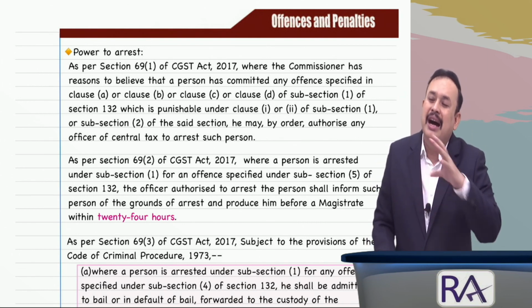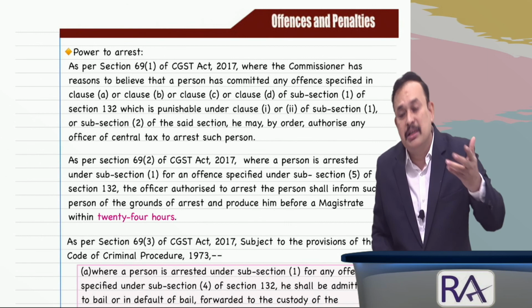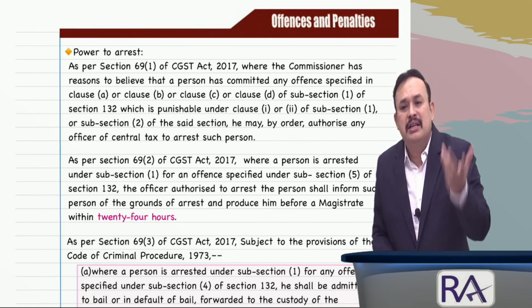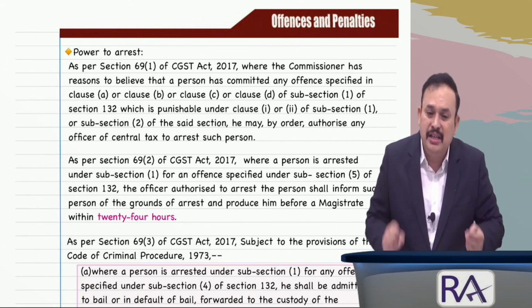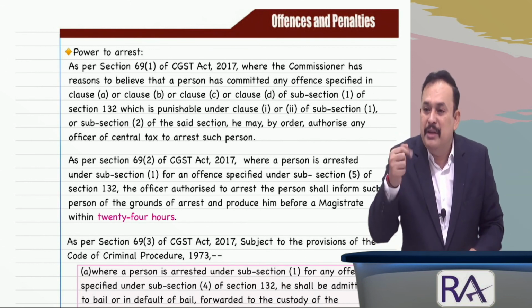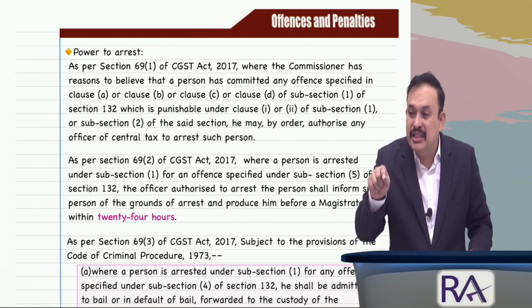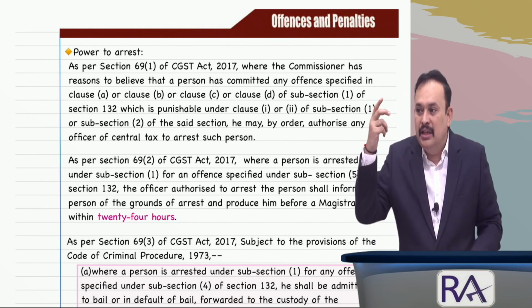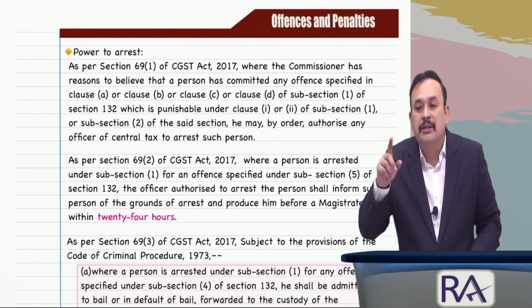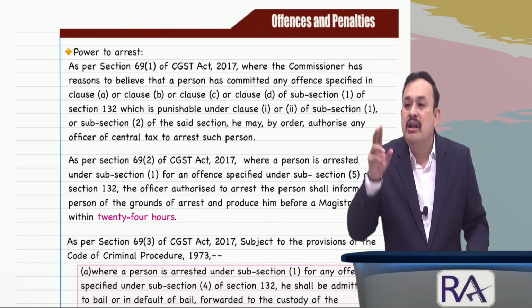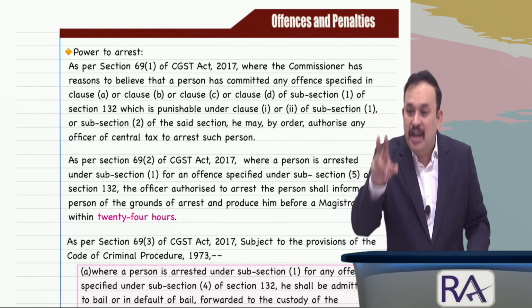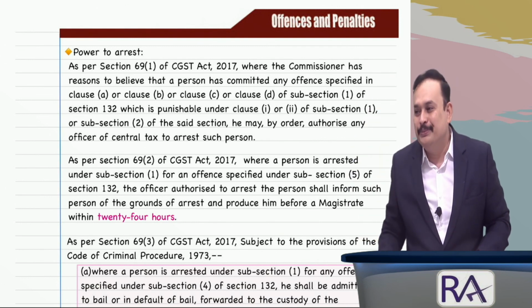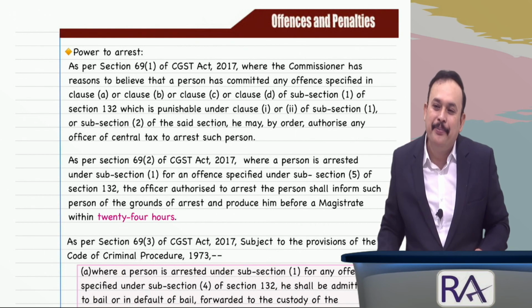Or a person under the non-cognizable offences which are bailable but not willing to opt for bail, in that case also present the arrested person in front of the magistrate within 24 hours of arrest. Such arrest provision is in the hands of the commissioner and above rank. So the officer below the rank of the commissioner cannot invoke the arrest provision unless the officer is authorized by the commissioner to do so. Is that clear, my dear sir?